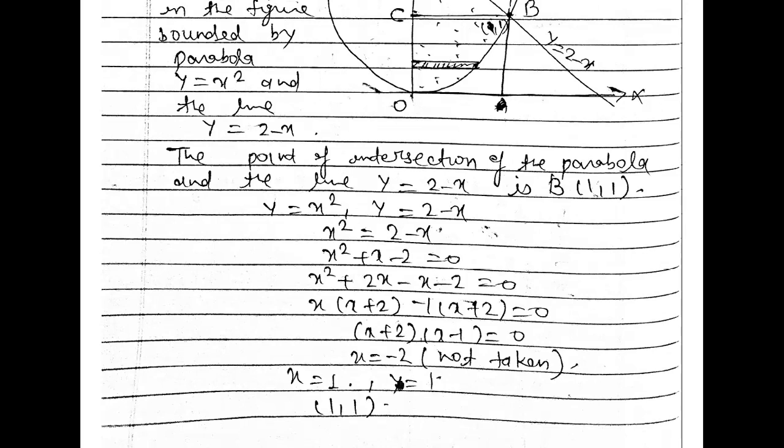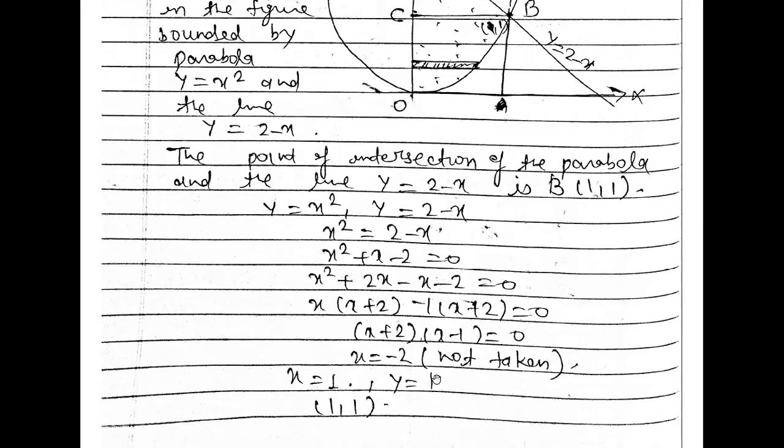And x is equal to 1, because our change of order of integration is only in the first quadrant, meaning the positive quadrant, right? In your syllabus, the integration is only in the first quadrant. So x is equal to 1 and y is also equal to 1. This is the intersecting point here, right?